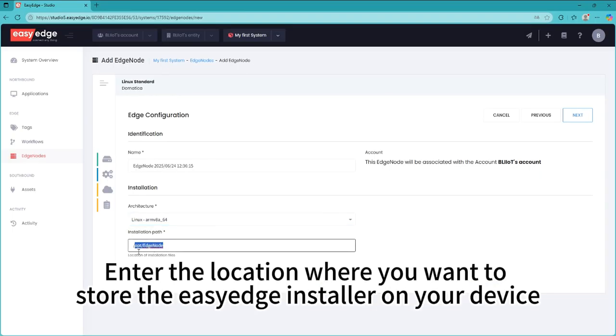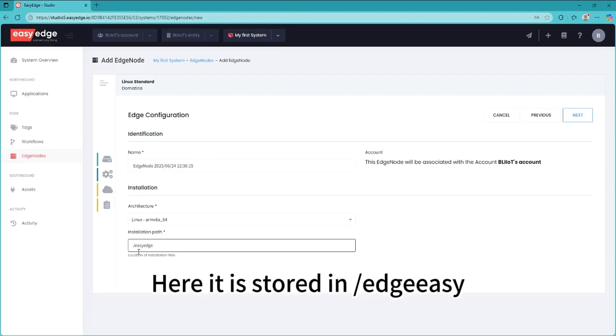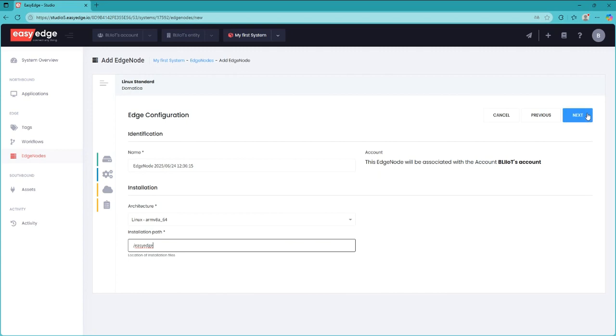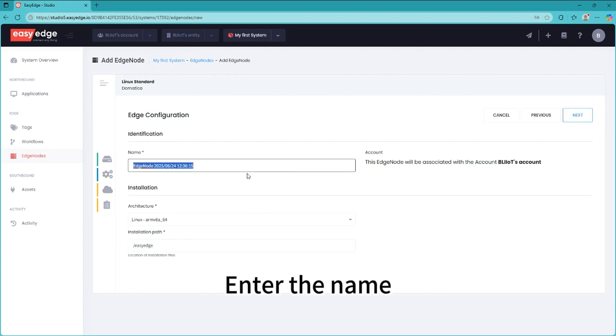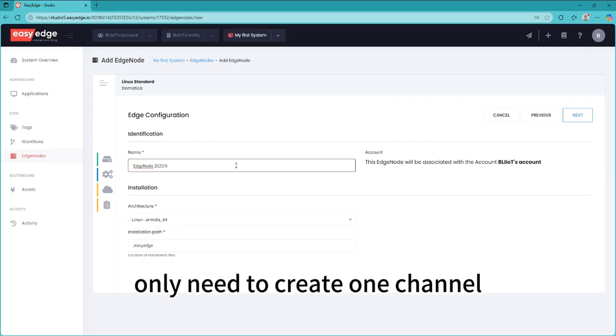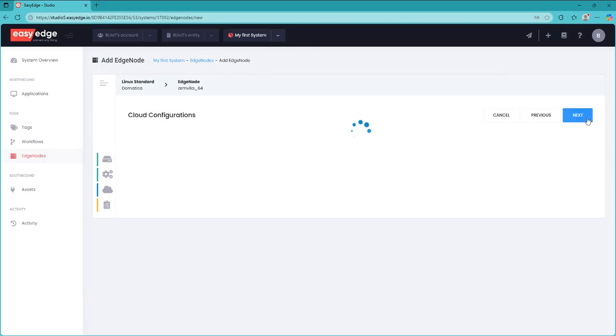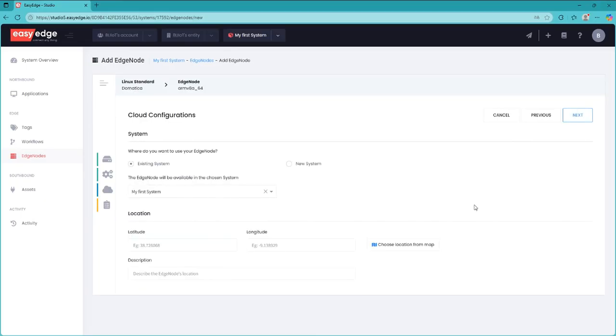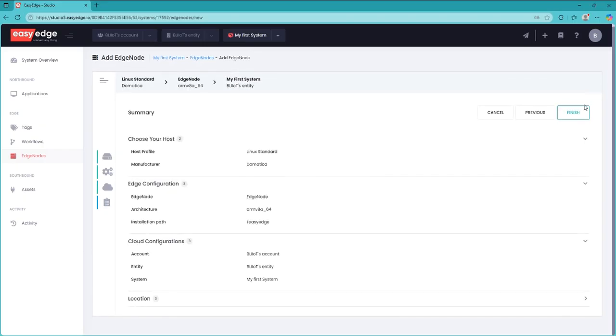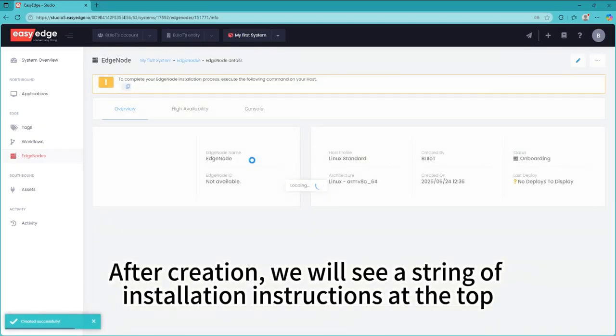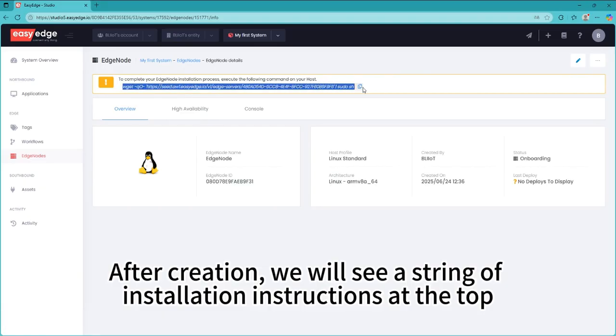Enter the location where you want to store the easyedge installer on your device. Here it is stored in /edge-easy. Enter the name. Only need to create one channel. After creation, we will see a string of installation instructions at the top.